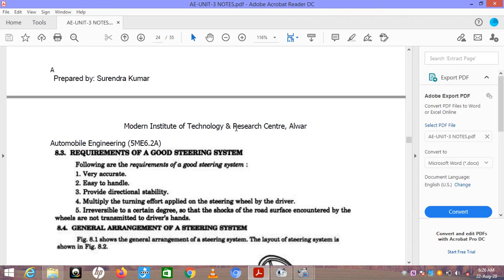Our next topic is requirements of a good steering system. It should be very accurate, easy to handle, provide directional stability, multiply the turning effort applied on the steering wheel by the driver, and be irreversible to a certain degree, so that the shocks of the road surface encountered by the wheels are not transmitted to the driver's hand.